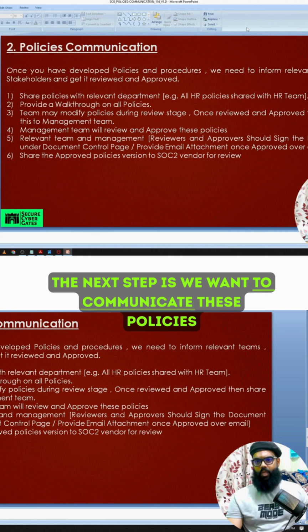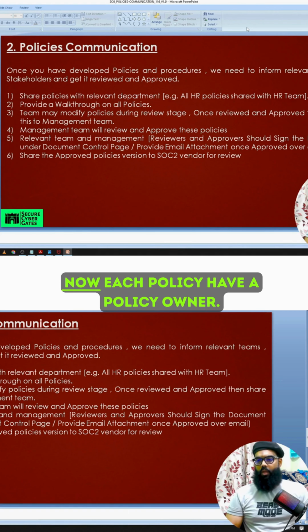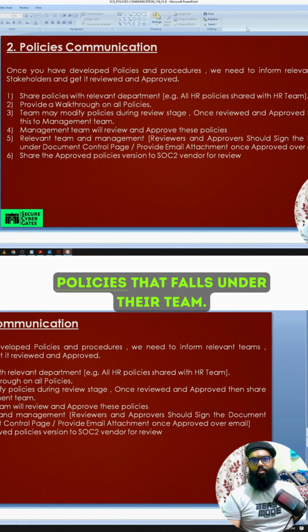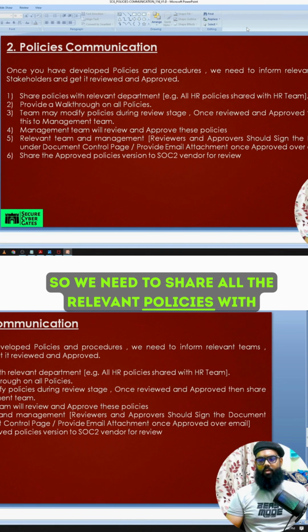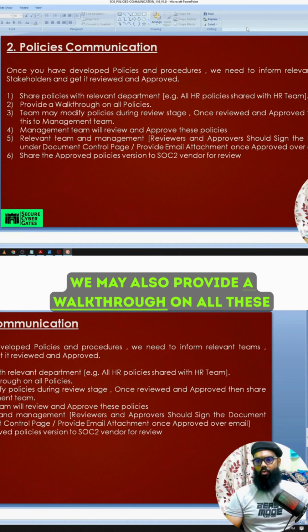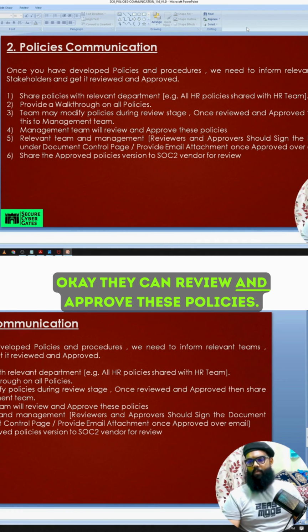The next step is to communicate these policies to relevant teams and stakeholders, and get them reviewed and approved. Each policy has a policy owner. For example, the HR team would own all the policies that fall under their team, like the code of conduct policy, HR policy and some other policies. So we need to share all the relevant policies with the HR team. We may also provide a walkthrough on all these policies to relevant teams, and then we give this team some time, so they can review and approve these policies.